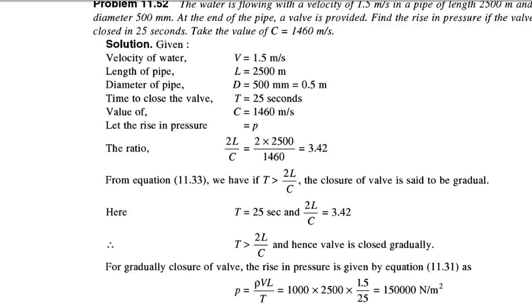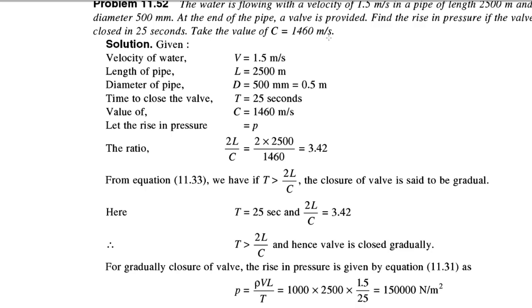Now we will see the numericals based on this topic. First numerical: water is flowing with a velocity of 1.5 meter per second in a pipe of length 2500 meters and diameter 500 mm. At the end of the pipe, a valve is provided. Find the rise in pressure if the valve is closed in 25 seconds, and take the value of C as 1460 meter per second.